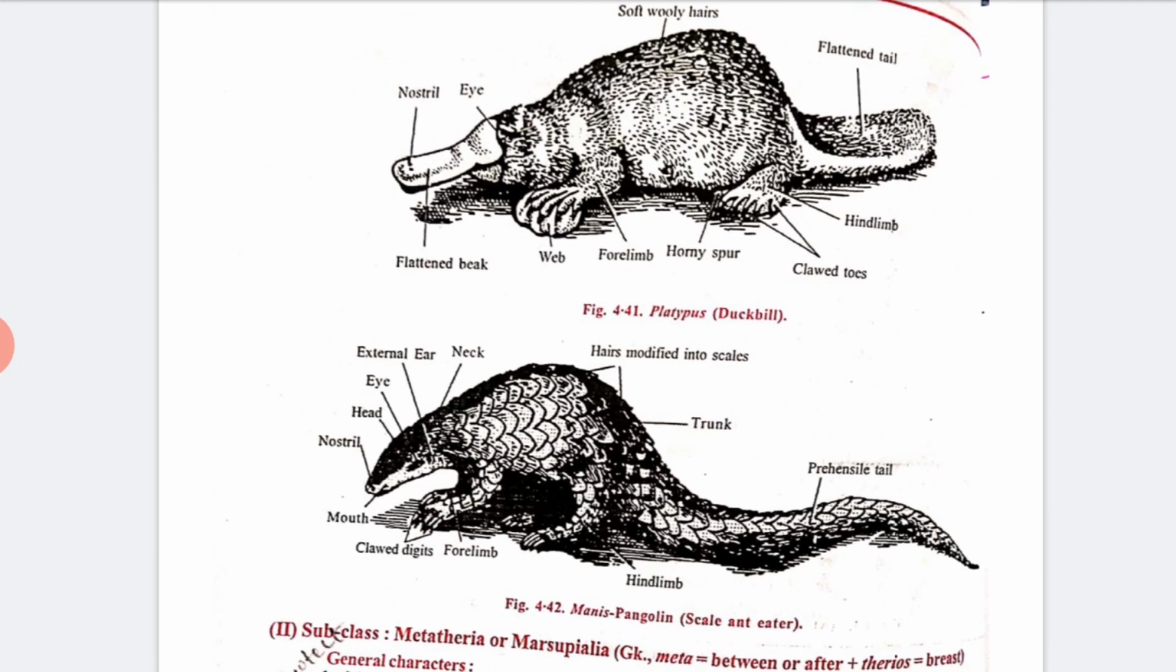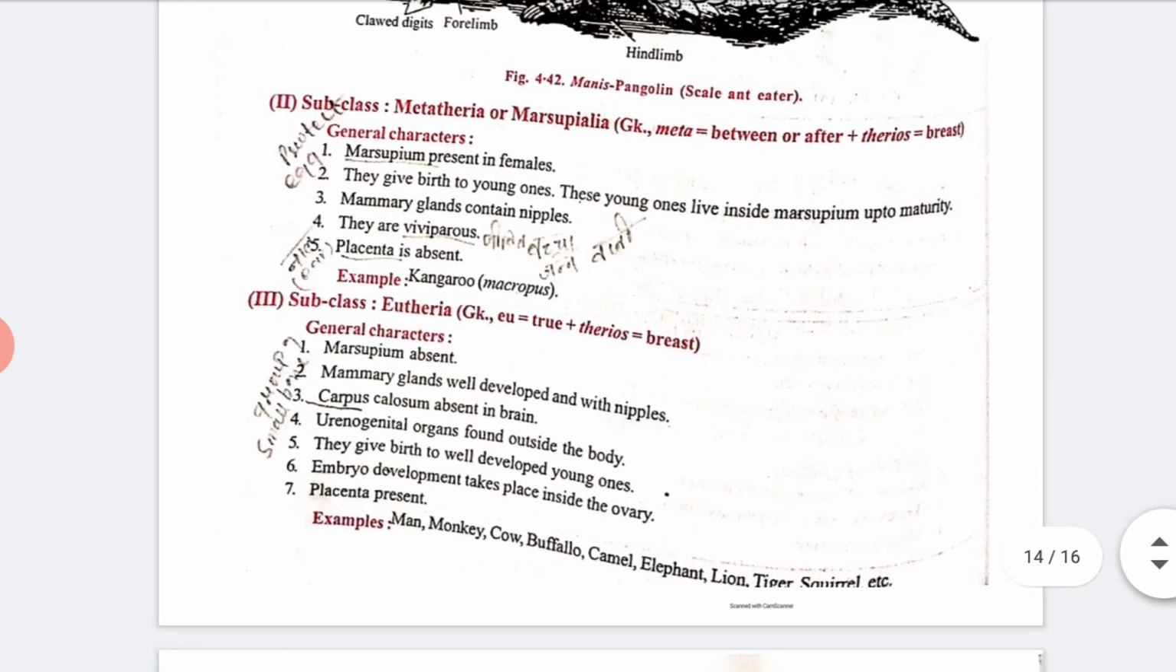Now next we have the subclass Metatheria. Meta means between or after, theria means breast. They give birth to young ones, and these young ones live inside the marsupium up to maturity. They are viviparous, and for example we have the kangaroo.